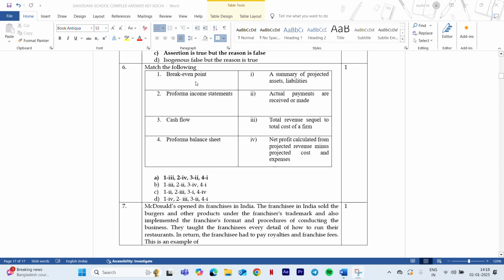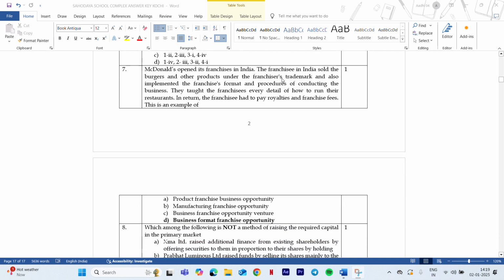Match the following. So I am directly going to the answer. Break even point is 3. Break even point means total revenue equals total cost. Then 2, pro forma of income statement, that is 4, means net profit minus cost and expenses. Net profit minus cost is the income. Now cash flow statement is actual payment made or receipt, means inflow and outflow of cash. Pro forma balance sheet: balance sheet is a summary of all the assets and liabilities, means total of assets and liabilities. Now moving on to the next question.